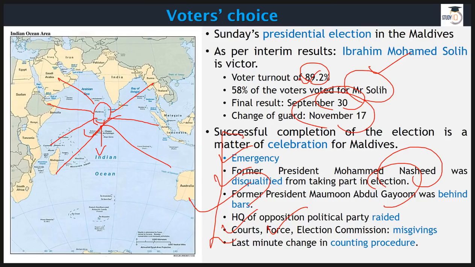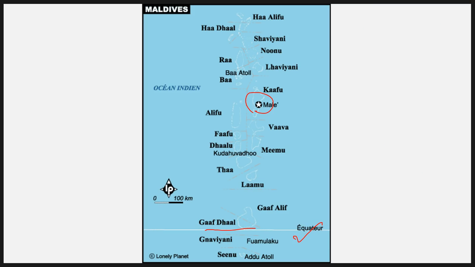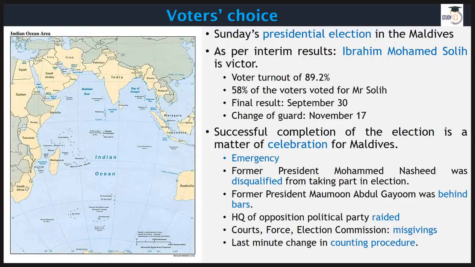Now, as we know, the interim result is out, and we also know that it is not far from our country. It's our neighbor. The other thing is we have talked about this earlier as well, that China has tried its level best to penetrate this region, because China has deep pockets. It will throw money to the politicians, and it will promise all this, or help in construction and other things that can bring a quick cheer on the face of politicians as well as people of that country.